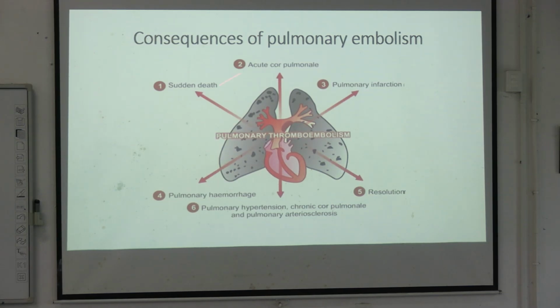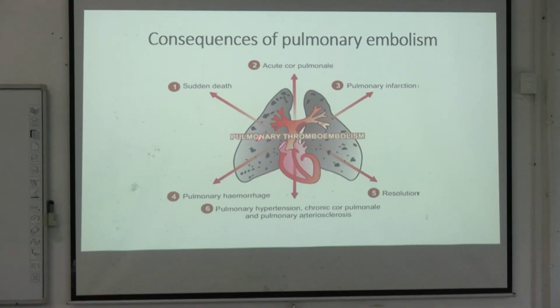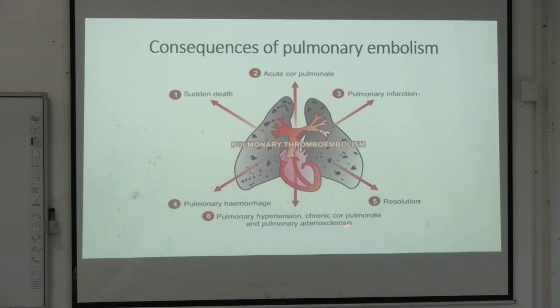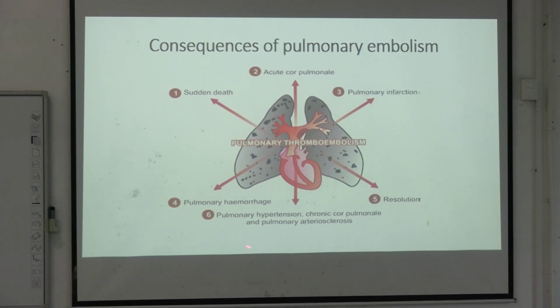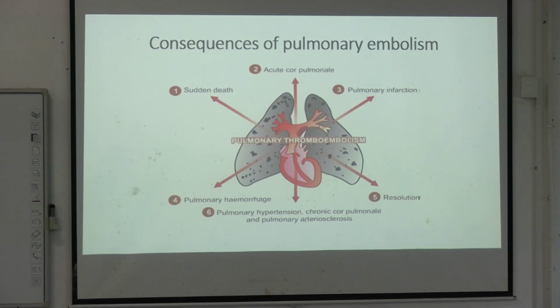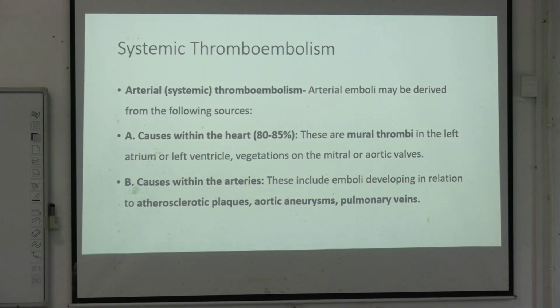So what is cor pulmonale? Cor pulmonale is heart failure that is caused by some lung cause, and then there will be pulmonary infarction. It can also give rise to pulmonary hemorrhage. There will be pulmonary hypertension, chronic cor pulmonale, and pulmonary arteriosclerosis. It can also get resolved in few cases.